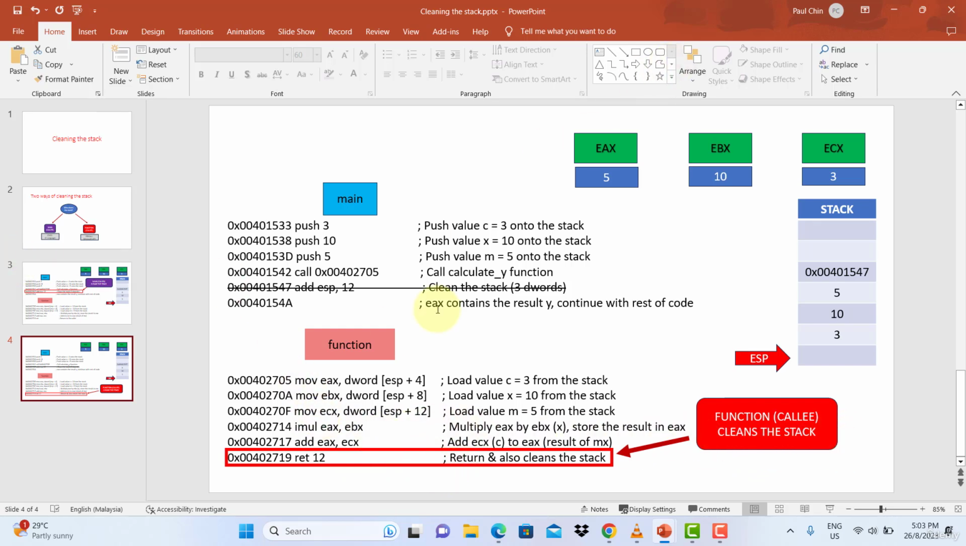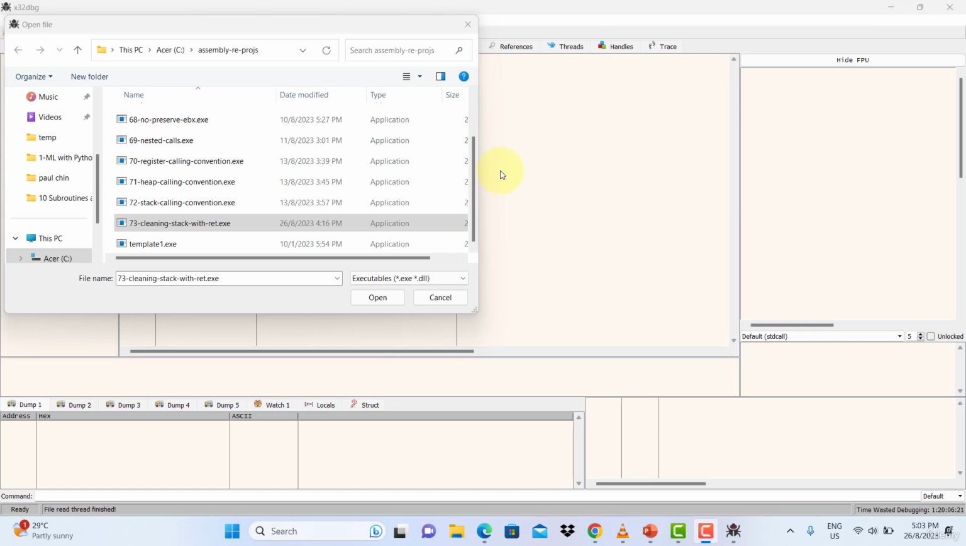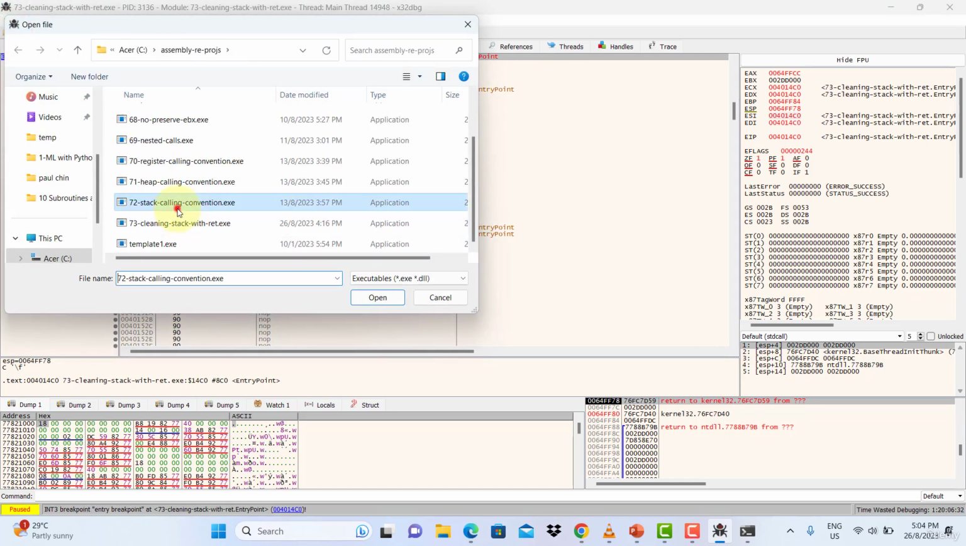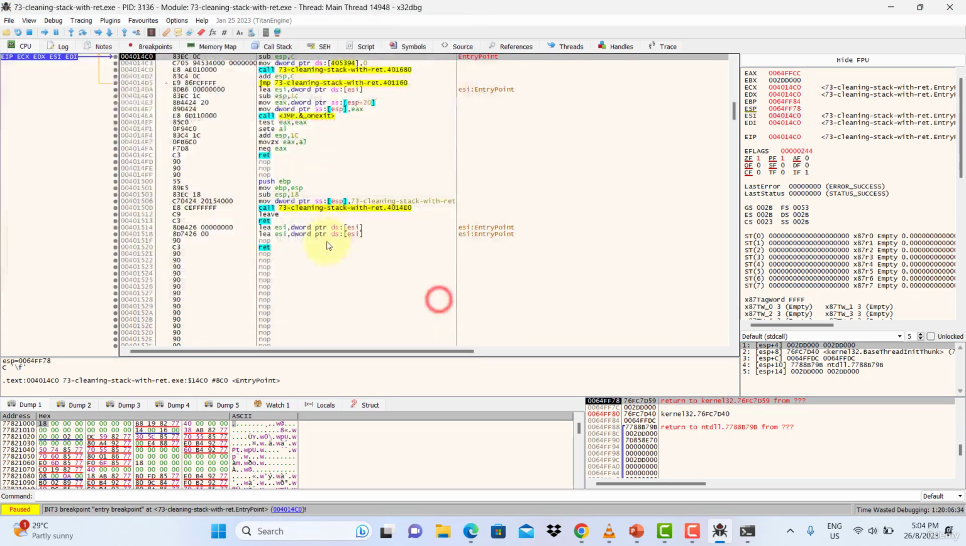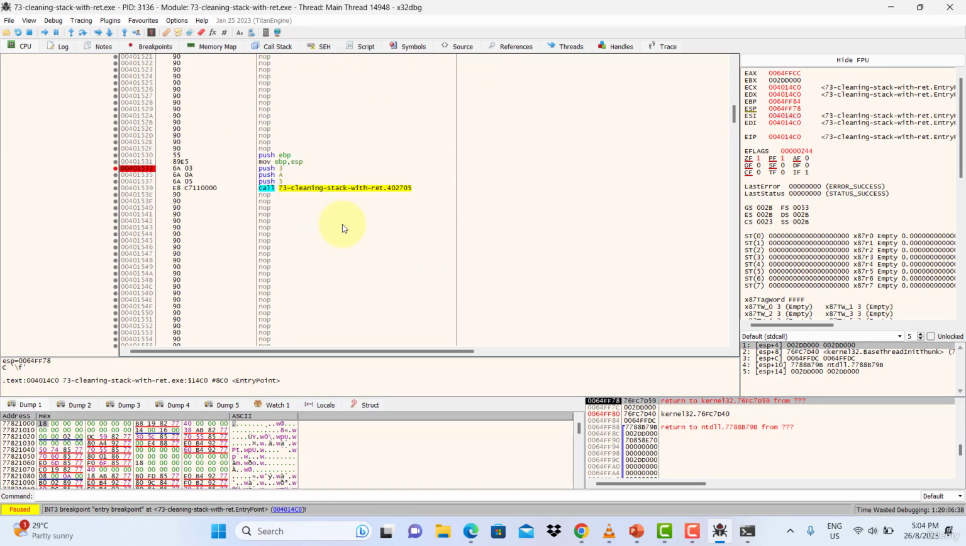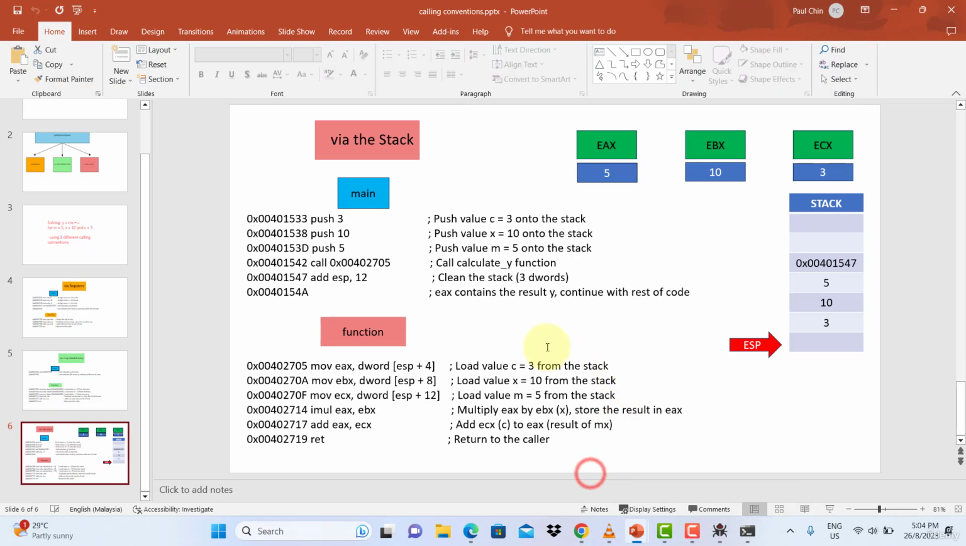So now we are going to take a look at this second way of cleaning the stack and see how it works in code. Use your x64dbg. What I did was I took the earlier code, 72 stack calling convention, which is this code here, and I changed certain parts. So this is the part I changed. I deleted this line here which contained the code to clean the stack. So this is the line that I deleted. Let me show you again.